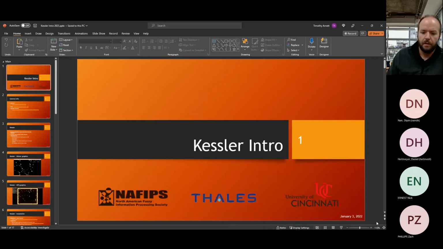Thanks. So today we're going to be going over a new game. This new game is called Kessler. It is inspired by and very similar to the Asteroids game, Asteroid Smasher, and then Fuzzy Asteroids, the modified version that we were previously using. This one was built from scratch by us here at Thales in Cincinnati. We used some open source code similar to the Asteroid Smasher and others, but we did modify it, including modified physics and some other things.